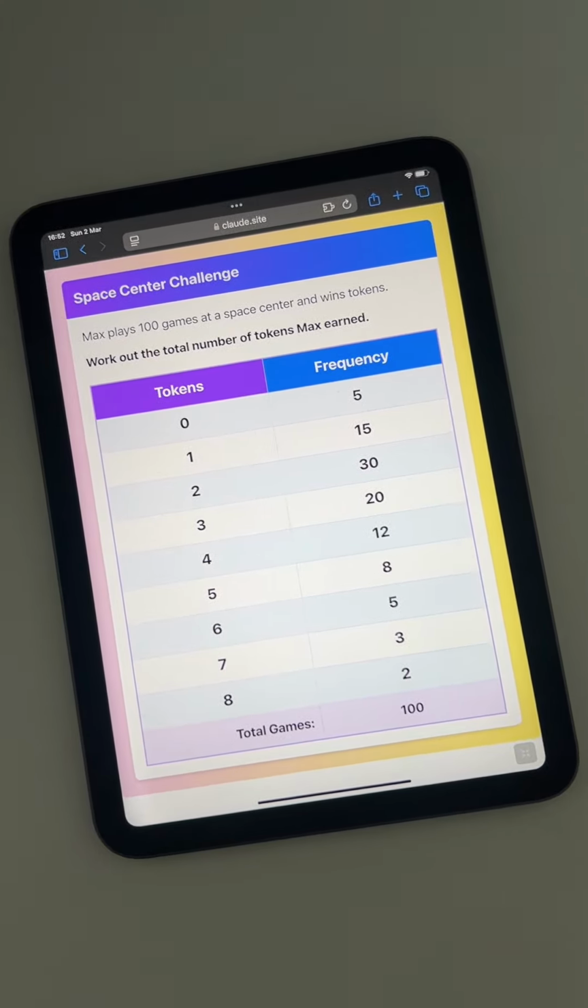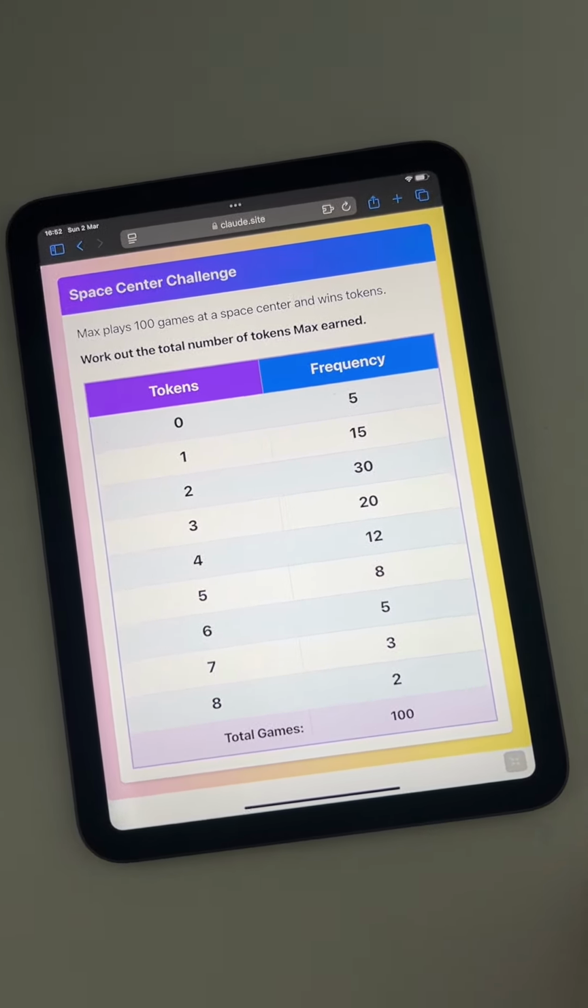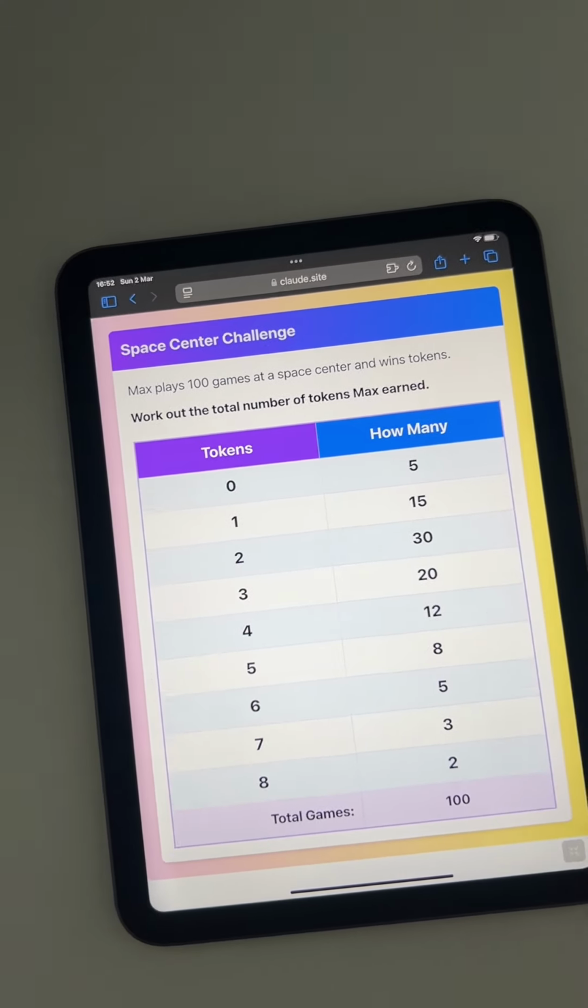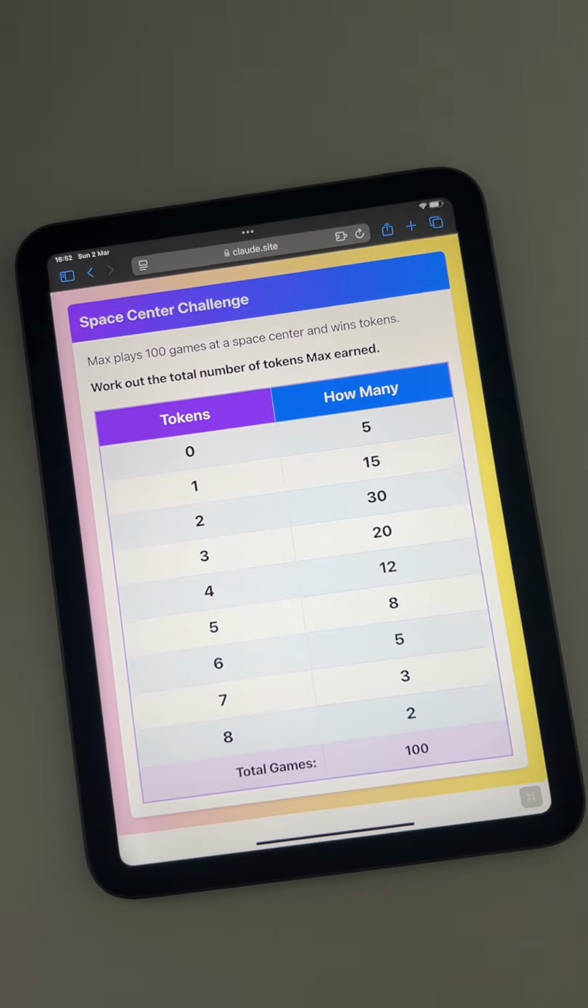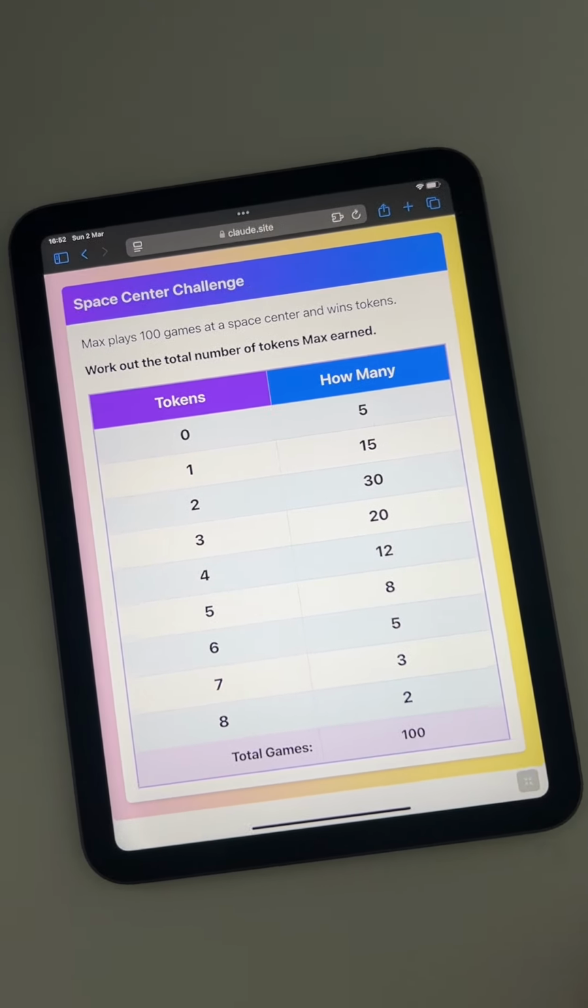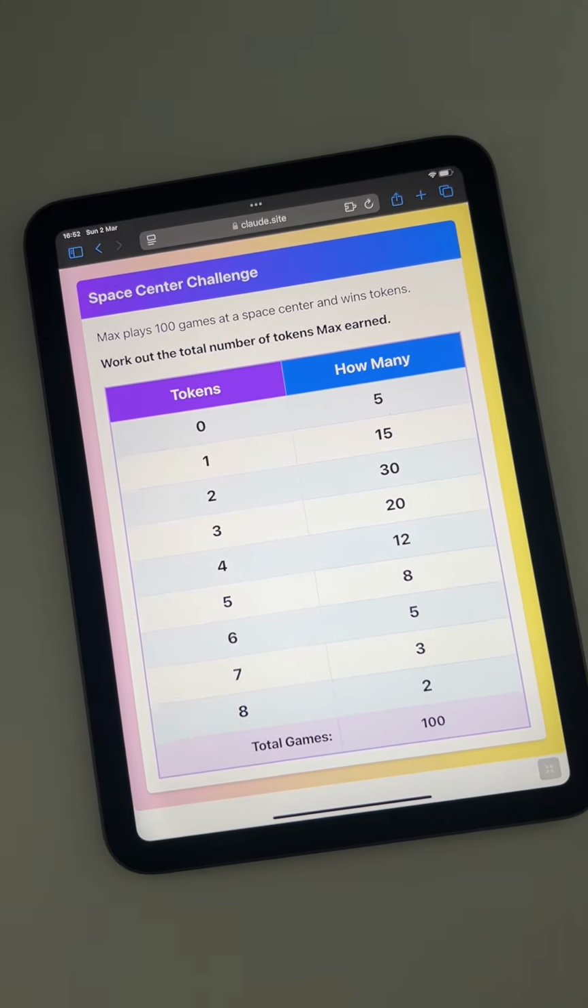Personally, I think they should just stop this. So whenever you see the word frequency in maths, this is what you should do. Cross it out and write how many, because that is exactly what they mean whenever they say frequency in maths. So now let's have a look at the question.